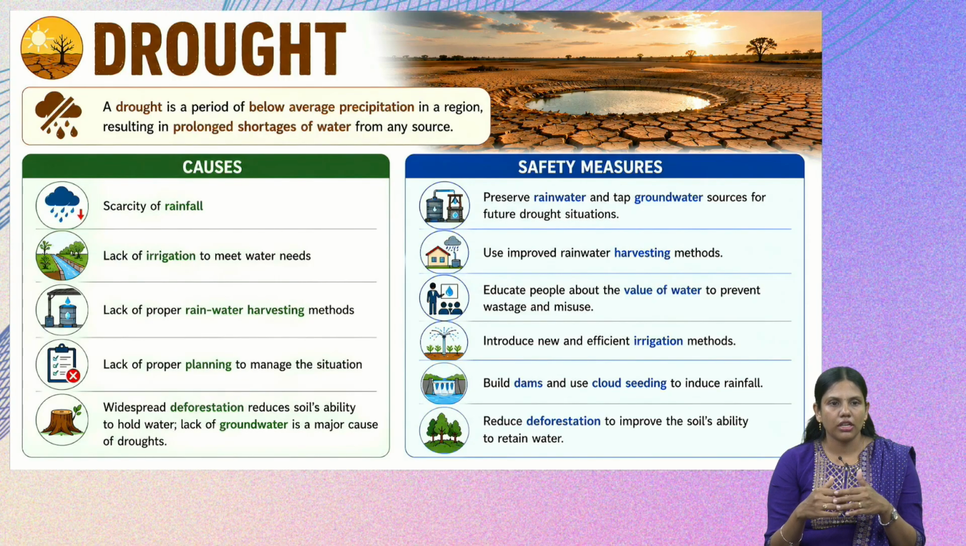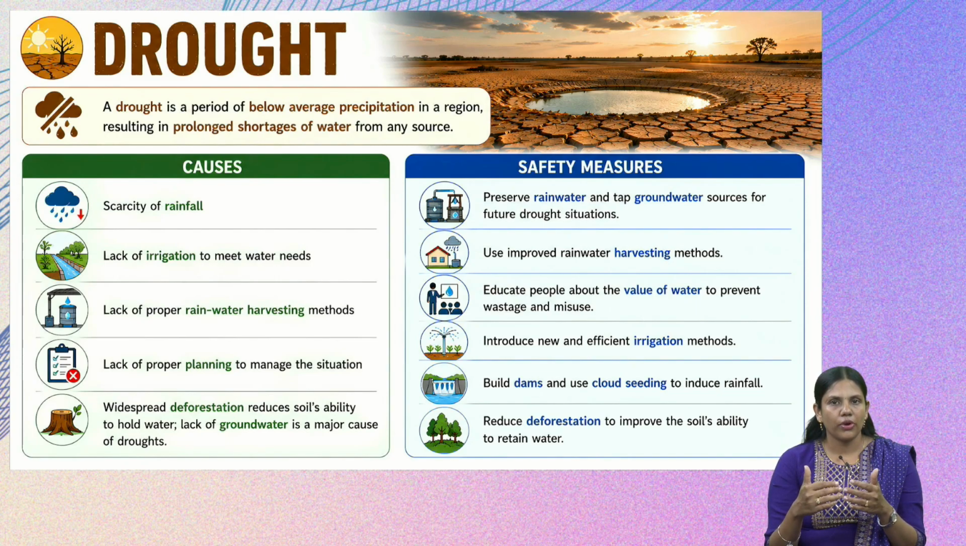So why is this drought caused? First thing is because of the scarcity of rainfall. Sometimes in some seasons, or because of weather and climate changes, the rainfall patterns may change and we may not receive enough rainfall. Or some geographical areas are known for less rainfall. Then there is lack of irrigation to meet water needs. If there are no other sources of getting water for irrigation and for human use, then that situation is also called drought.